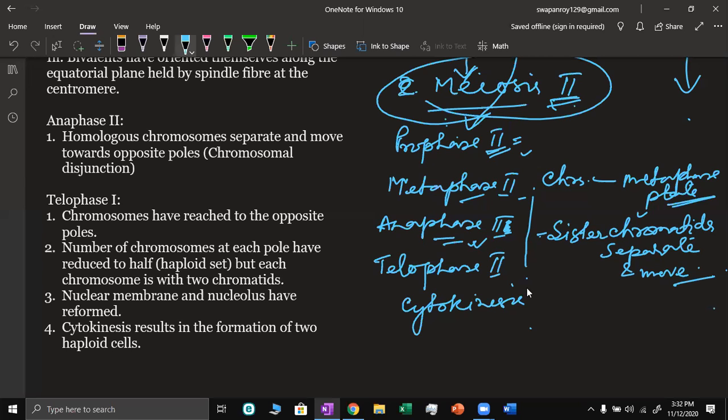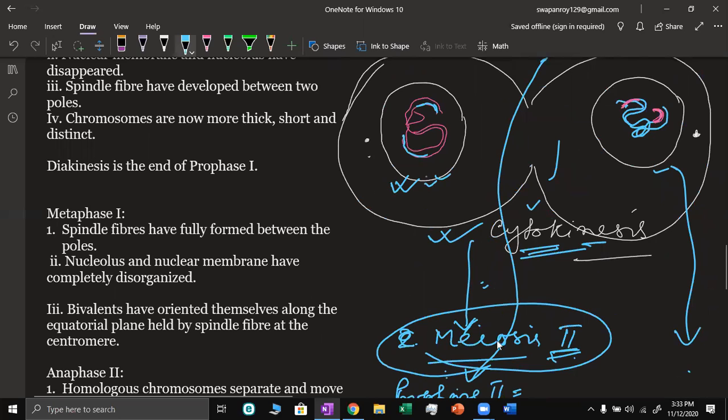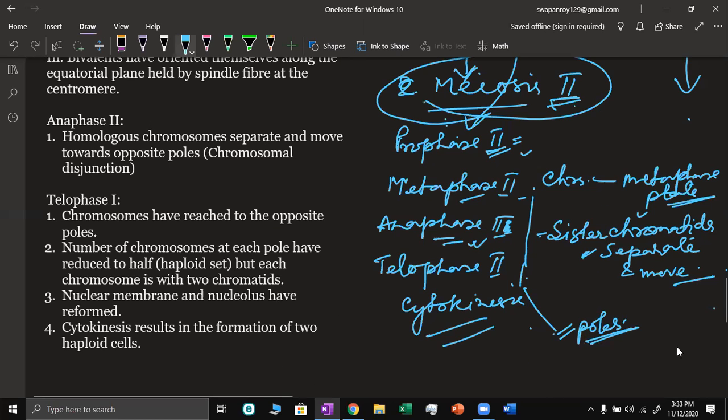And in the telophase, the sister chromatids, which we can call daughter chromosomes, have reached the poles, and then cytokinesis has taken place. So this cell by the second meiosis divides into 2 cells, and this cell also by second meiosis divides into 2 cells. So ultimately 4 daughter cells will be produced.